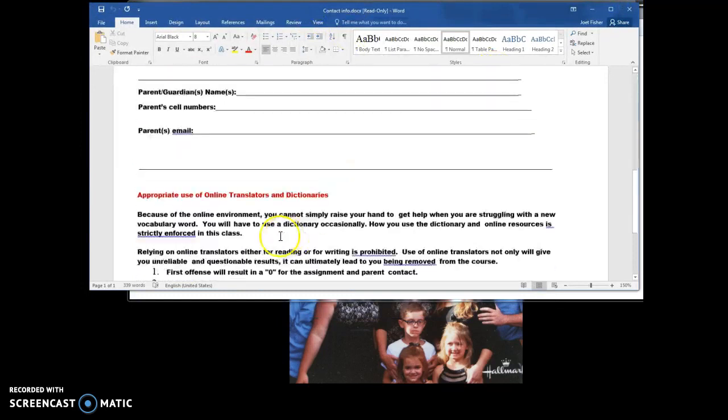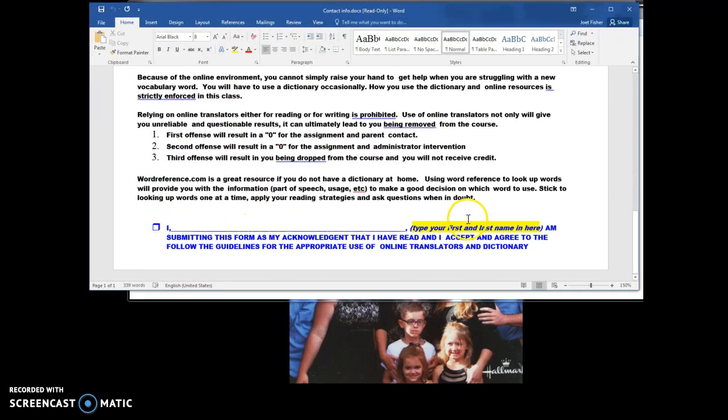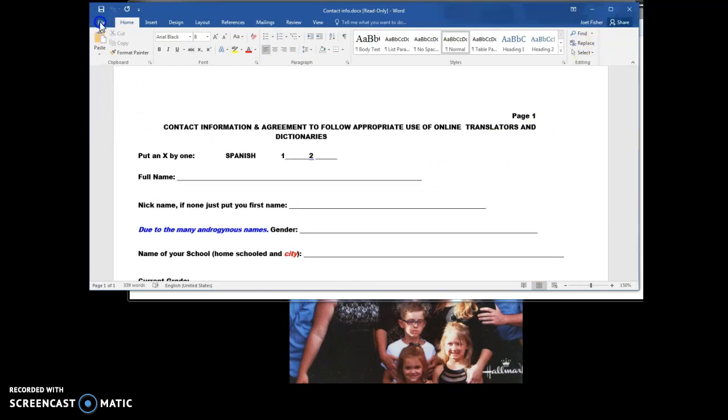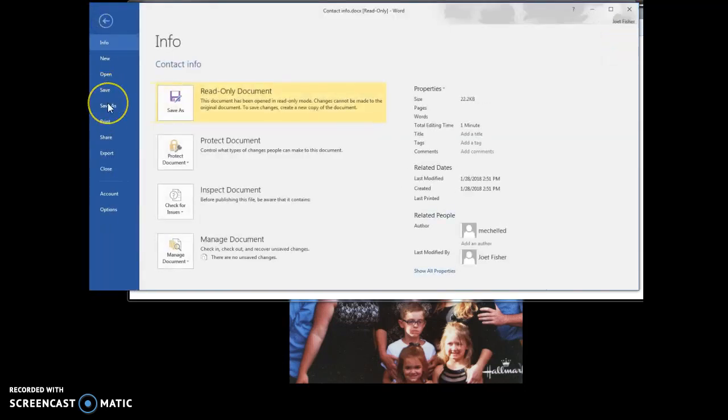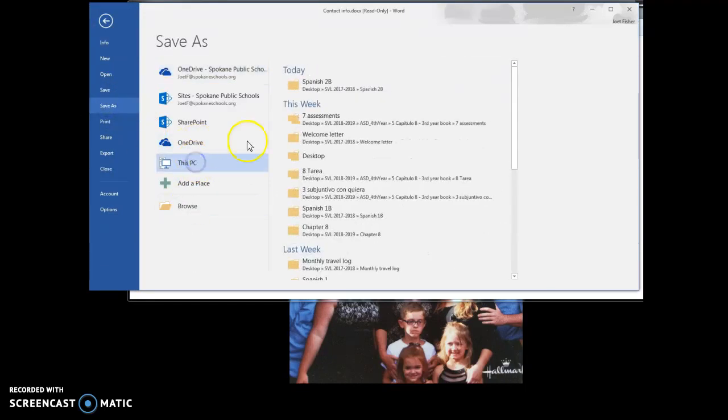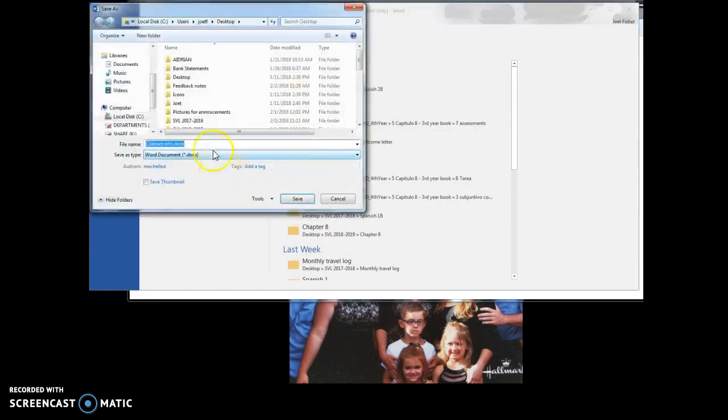This needs to be signed at the bottom, which you will just type in your name and fill out the information. Once you have completed this, save it as a Word document. Contact info and save.